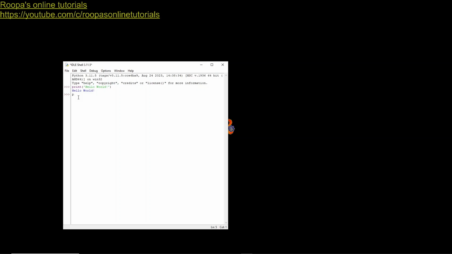I can also use double quotes here. I open the quotes, I type the text, I say hello Python, double quotes, and then I press enter. So you have the output here. It is as simple as this to learn the program. Print is a function which takes a string as an argument, which is enclosed in either single quotes or double quotes.